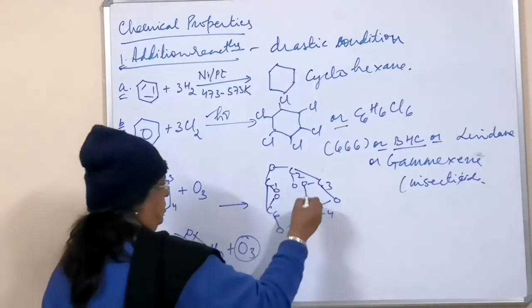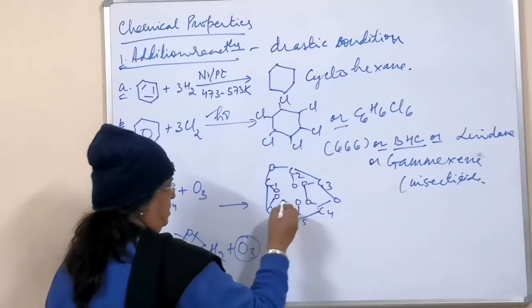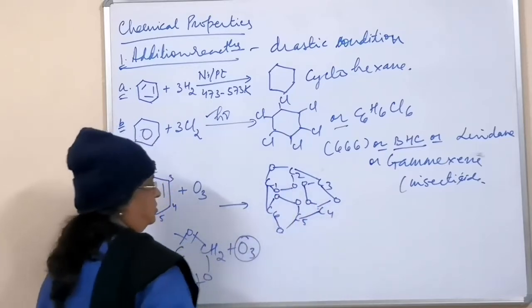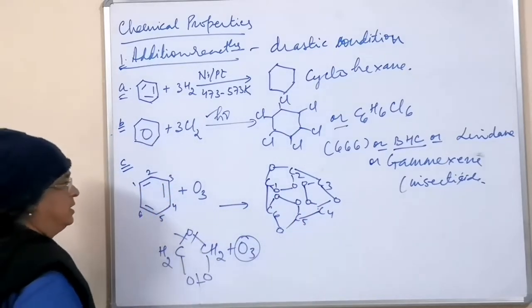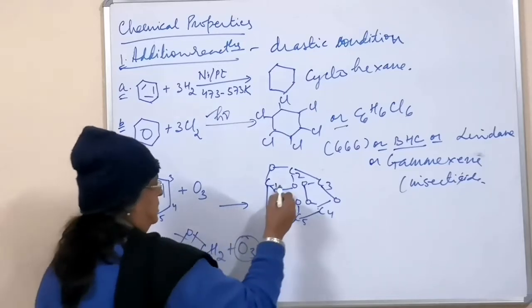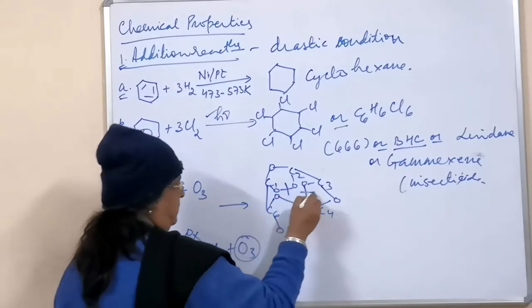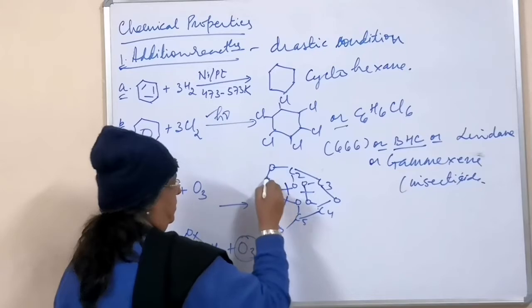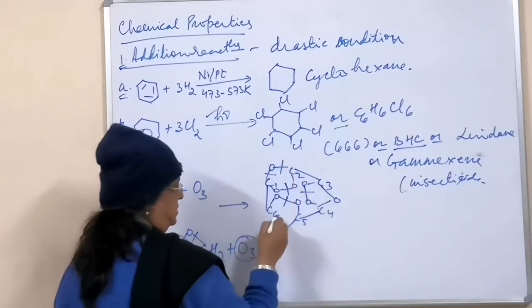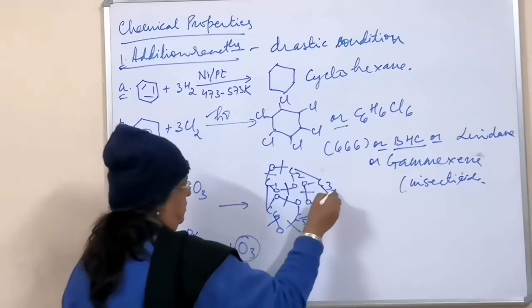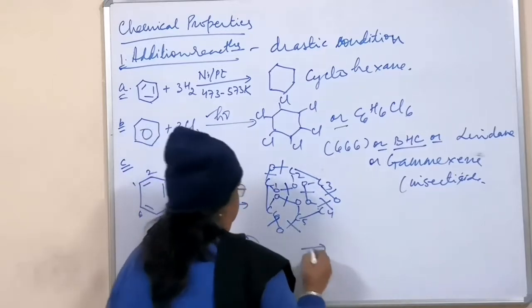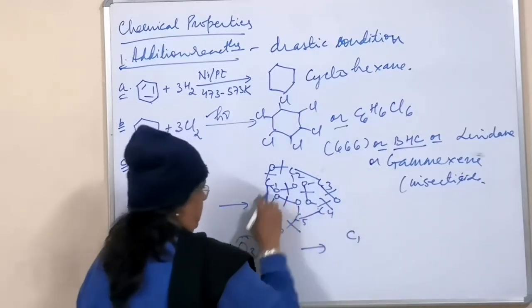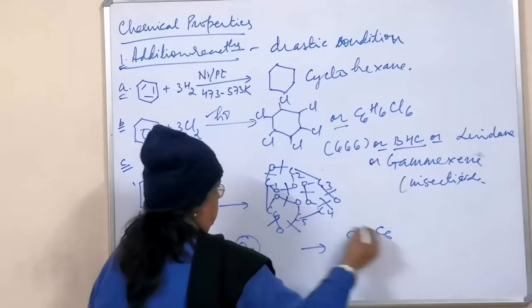And here oxygen, oxygen, linked together, oxygen, oxygen, oxygen, oxygen. And when this is broken, getting broken from here, from here, from here, from here, what we will have is carbon 1 attached to carbon 6.